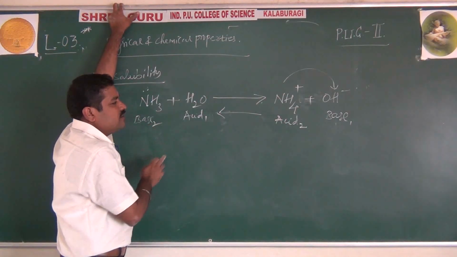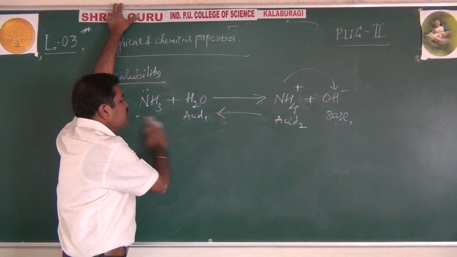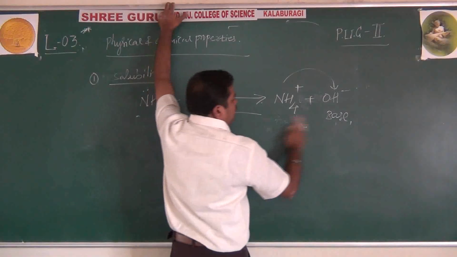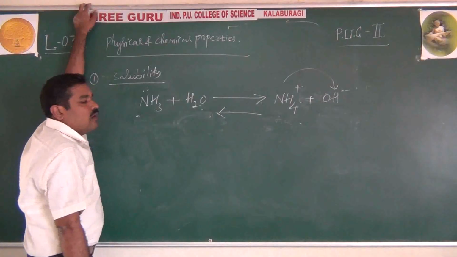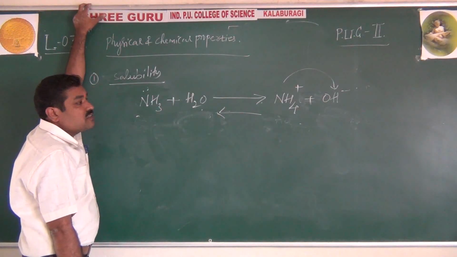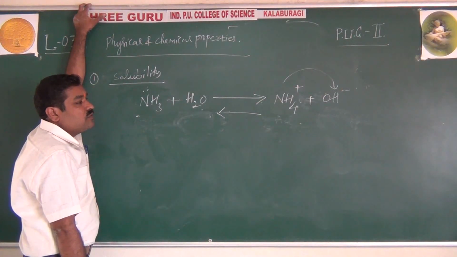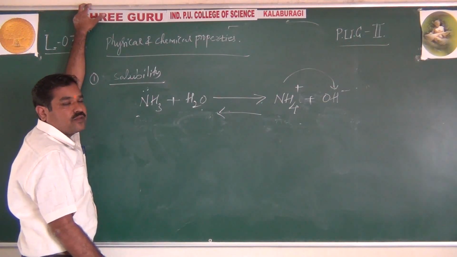That means there is no need to show all this; you can write only this one. It is highly soluble in water to form the weak base ammonium hydroxide, which dissociates in aqueous solution to form NH4+ aqueous and OH- aqueous, which is reversible. Right.